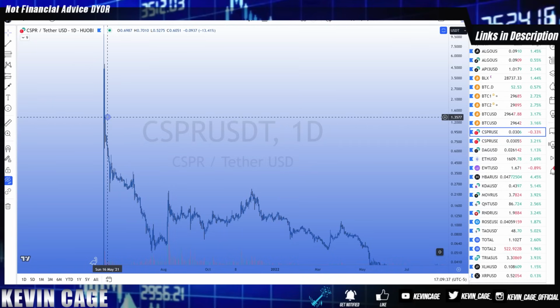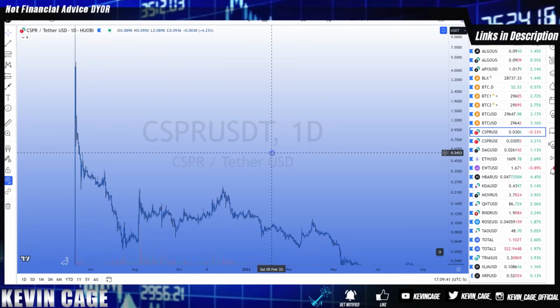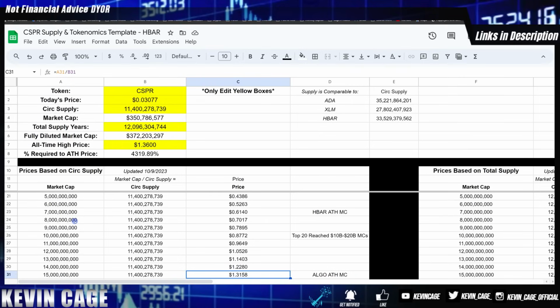And for comparison, ADA also reached that level of $1.30 before crashing under 2 cents and then later going to $3 plus. And this was over a span of years since 2017. Algorand's all-time high market cap at 15 billion would be $1.30 for Casper. For me, I'm not in crypto to get a 50% return. If I'm waiting through this bear market, which is absolutely brutal, I am here for a 10x, a 50x return.